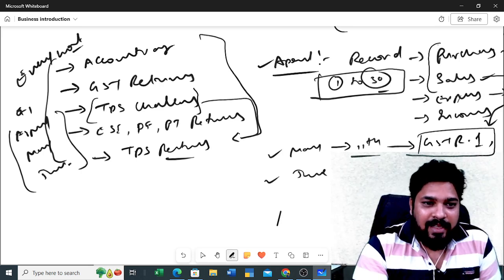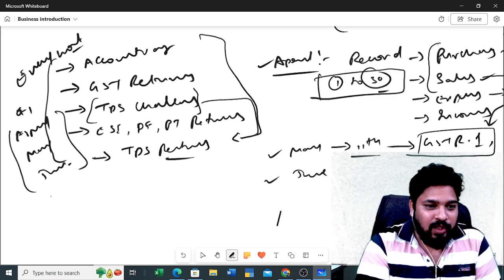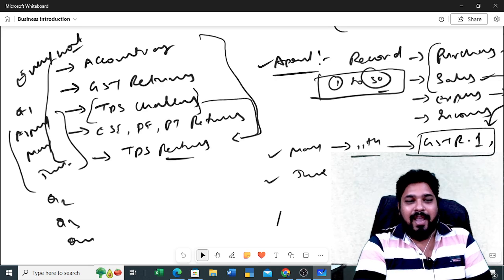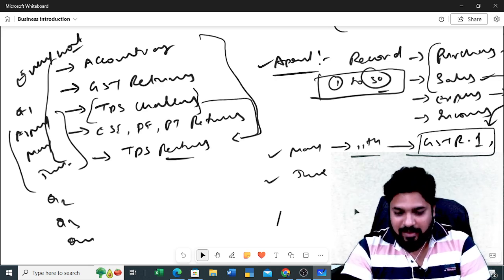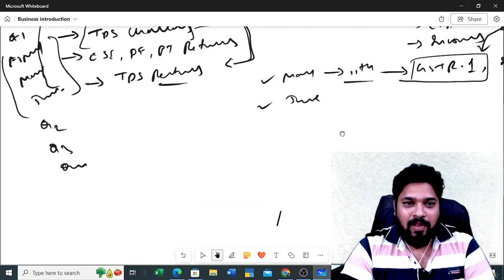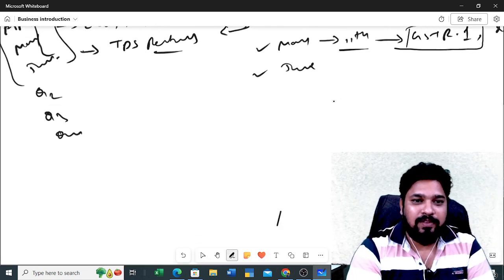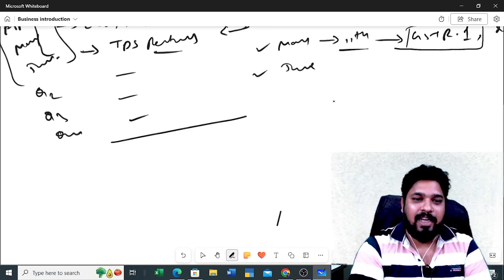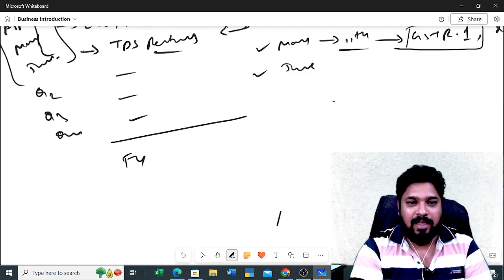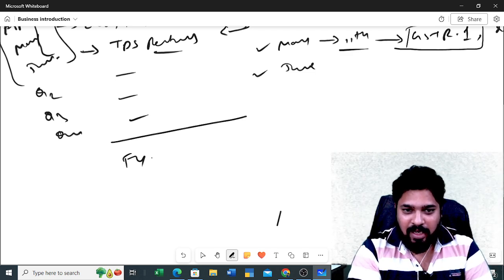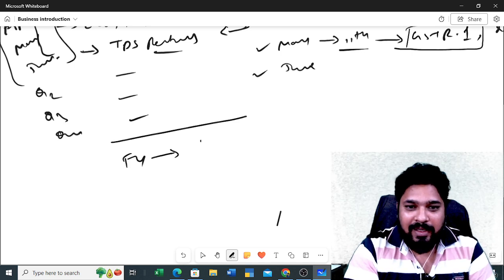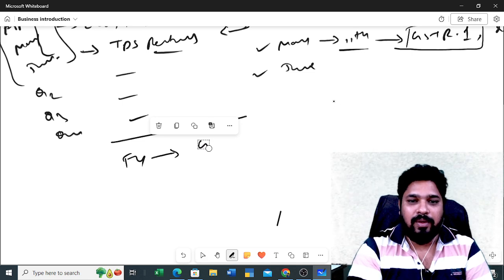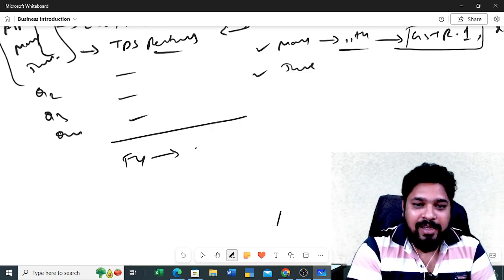And finally, after completing quarter 1, quarter 2, quarter 3 and quarter 4, here comes the whole scene. Now you see, you need to do all this process for the whole year, right? After completing this financial year, you need to file your annual return in GST.